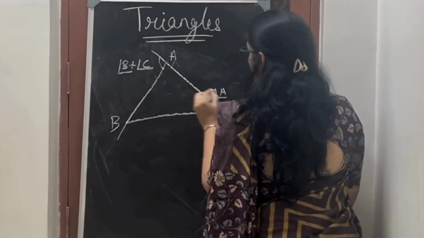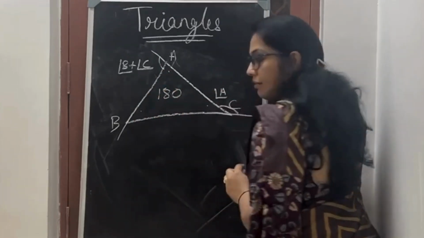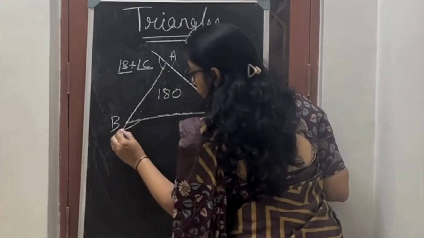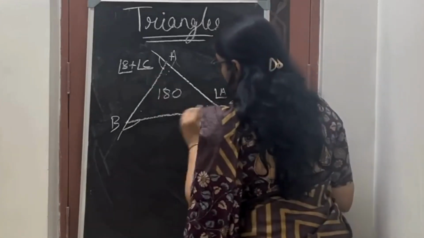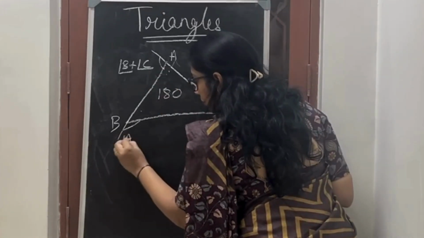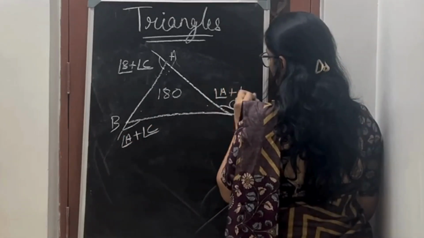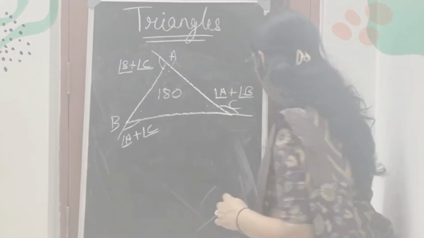Just as there is a rule that the interior angles total is 180 degrees, that same way the rule is for the exterior angles. Always the exterior angle is equal to the sum of the opposite interior angles, that is angle A plus angle C here, and then C equals angle A plus angle B. Please remember these rules to solve your sums.